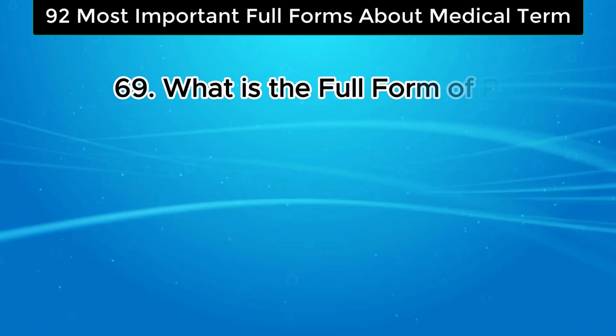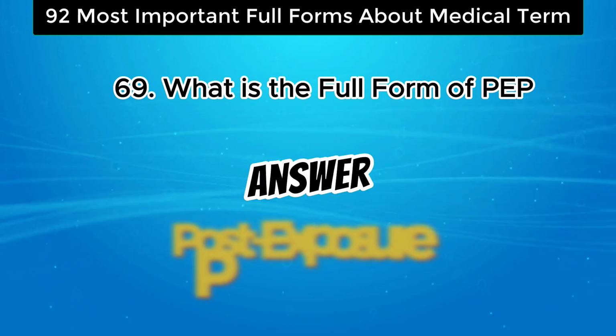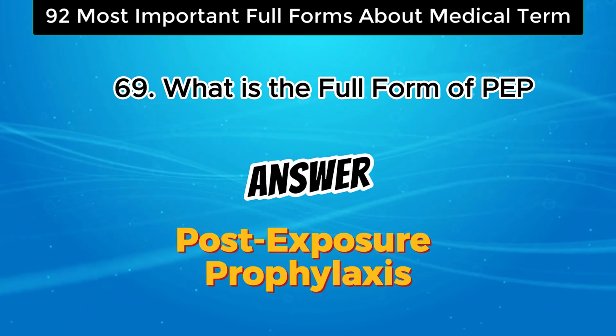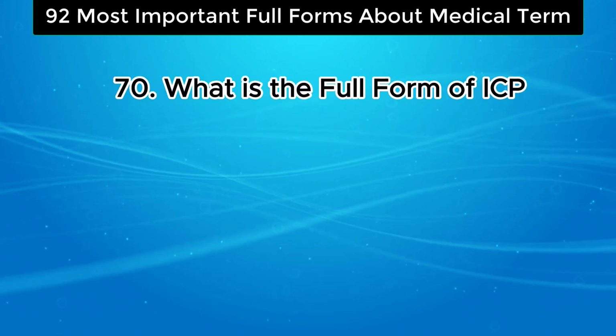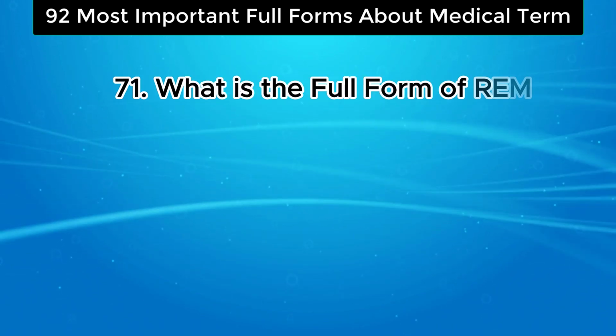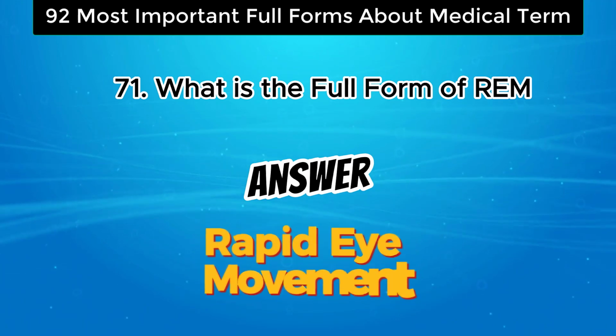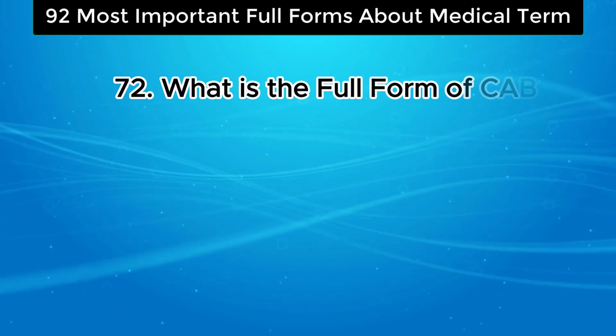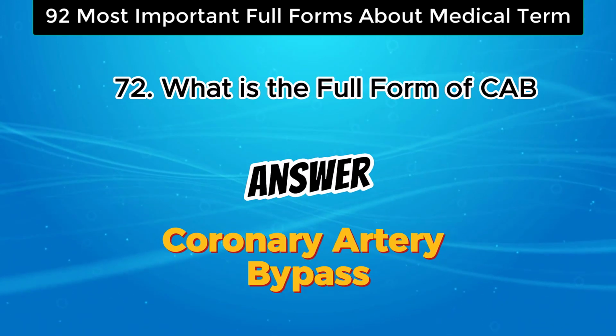What is the full form of PEP? The answer is post-exposure prophylaxis. What is the full form of ICP? The answer is intracranial pressure. What is the full form of REM? The answer is rapid eye movement. What is the full form of CAB? The answer is coronary artery bypass.